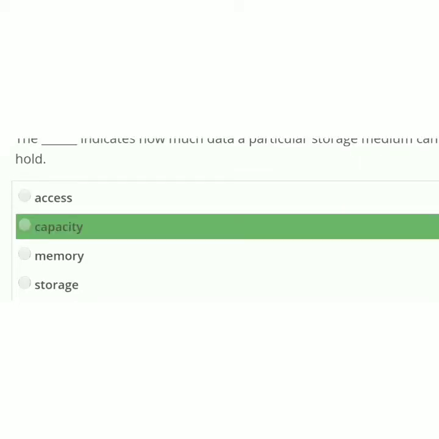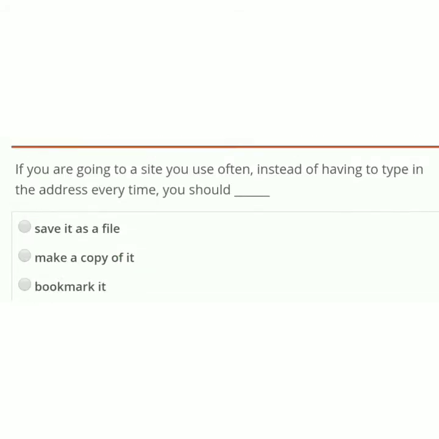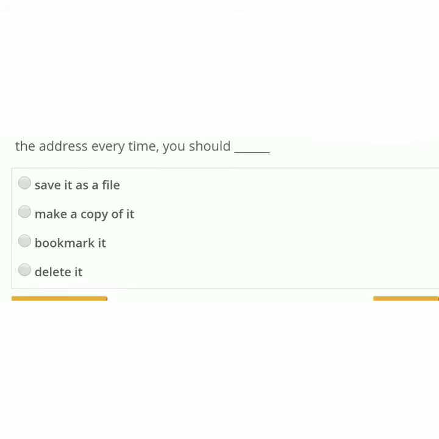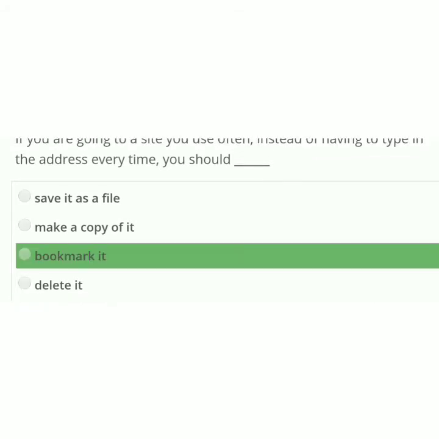Correct option is capacity. If you are going to a site you use often, instead of having to type in the address every time, you should: save it as a file, make a copy of it, bookmark it, delete it. Correct option is bookmark it.